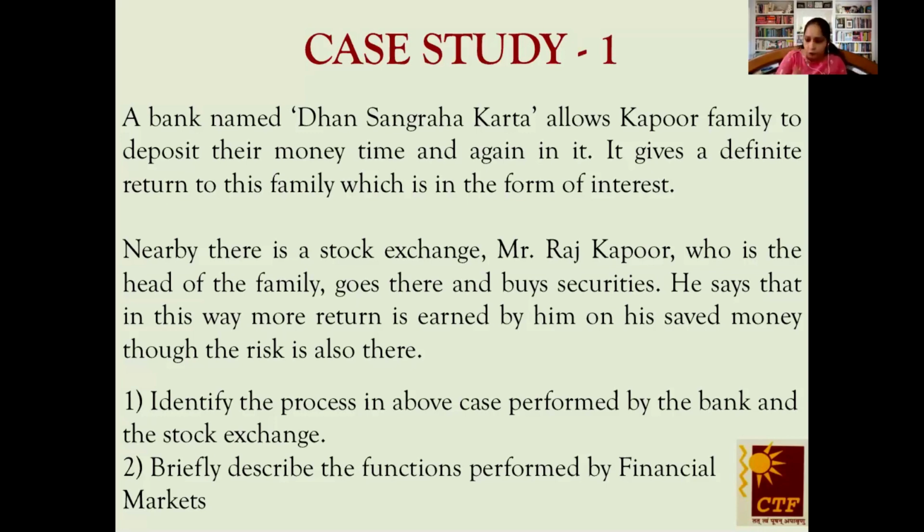Then let's move on to the case first, in order to confirm what that process is that we are talking about. So let's read the case. A bank named Dhan Sangraha Karta allows the Kapoor family to deposit their money time and again in it. It gives a definite return to this family, which is in the form of interest. Nearby, there is a stock exchange.